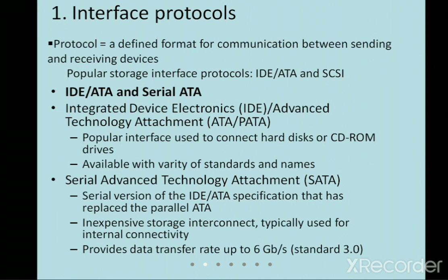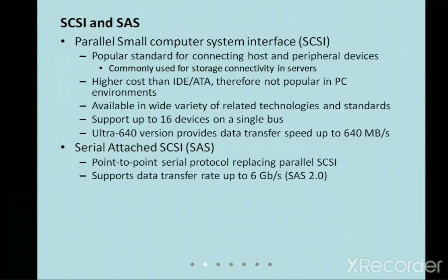Whenever you want to transfer data serially, they use the SATA cable. Whenever you want to transfer data in parallel mode, they use PATA, that is, Parallel Advanced Technology Attachment. At the same time we have the parallel computer system interface.